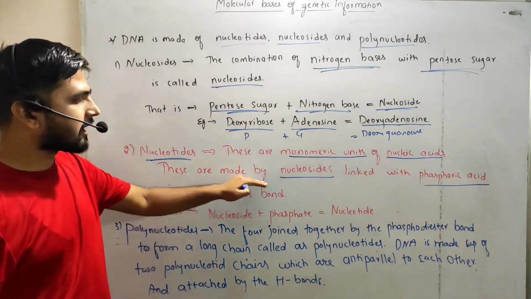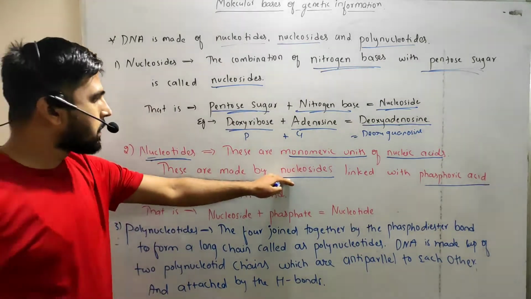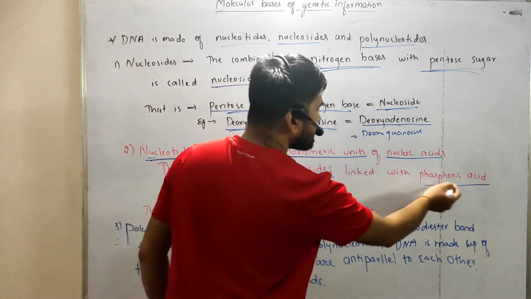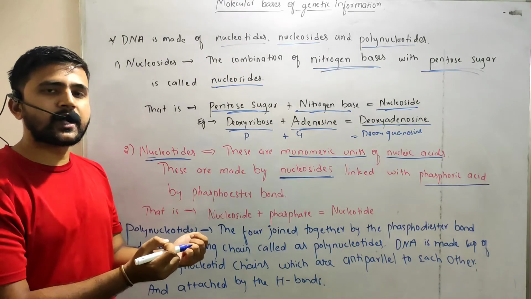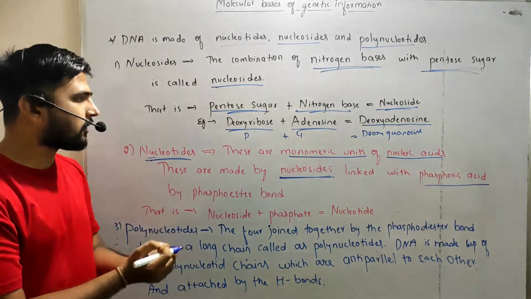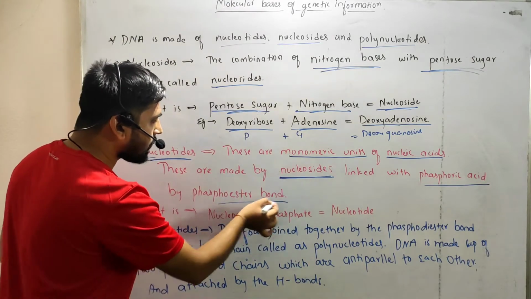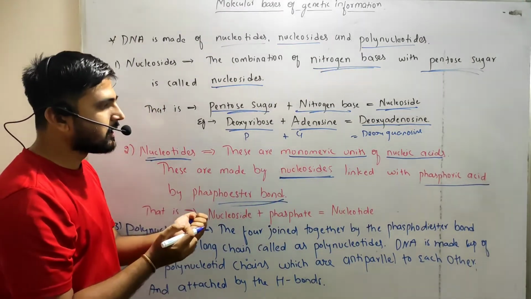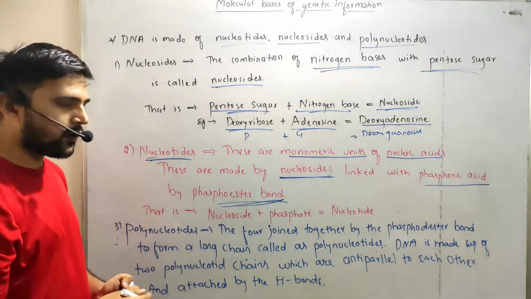Nucleotides are made by nucleosides linked with phosphoric acid, meaning nucleosides and phosphoric acid get attached together to form a nucleotide. Both are attached by a phosphodiester bond.